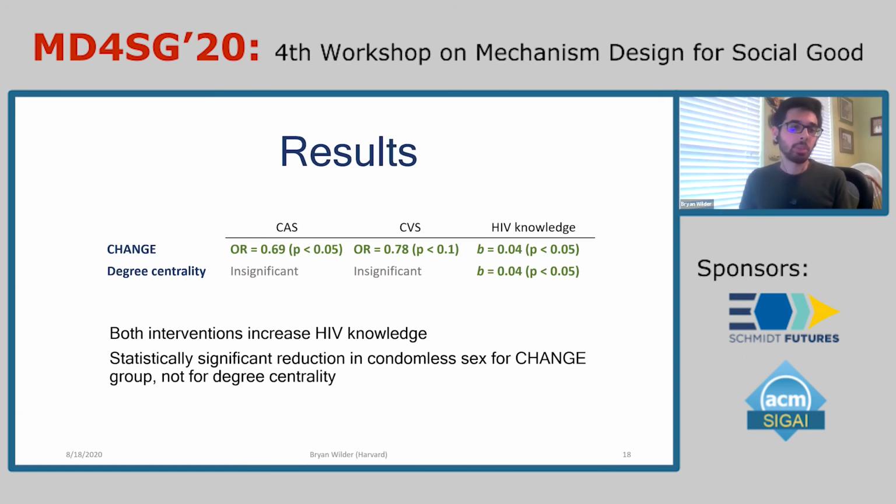However, when we look at behavior change, whether youth actually started doing something that materially reduces their risk of HIV transmission, we found that there are statistically significant improvements in the group with the algorithmically targeted intervention. So the odds ratios are less than 1, while there was no statistically significant improvement in the degree centrality group. And so this tells us that youth who were in the algorithmically targeted group had statistically significantly better outcomes than in the degree centrality group in ways that are highly significant for reducing HIV transmission.